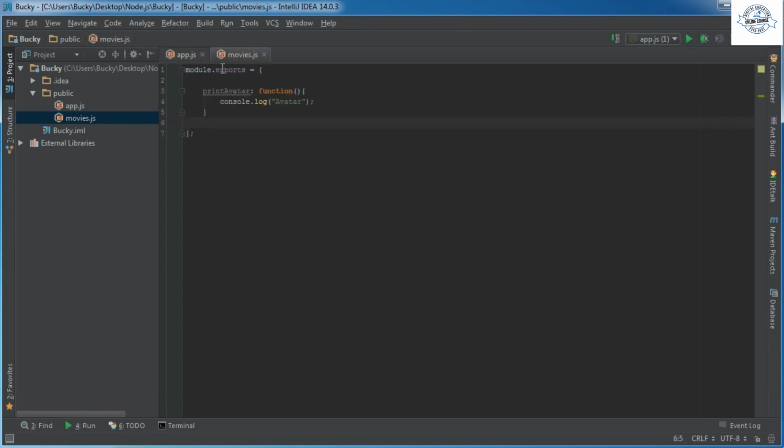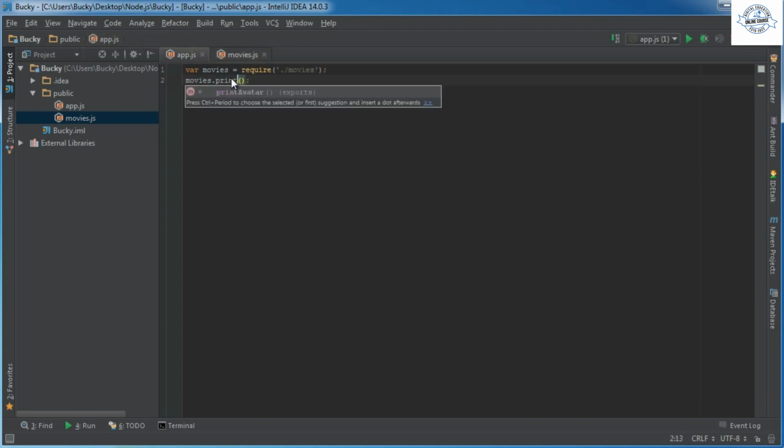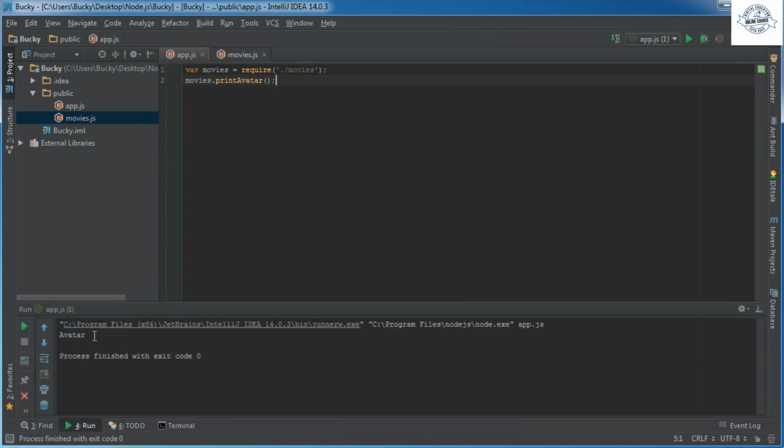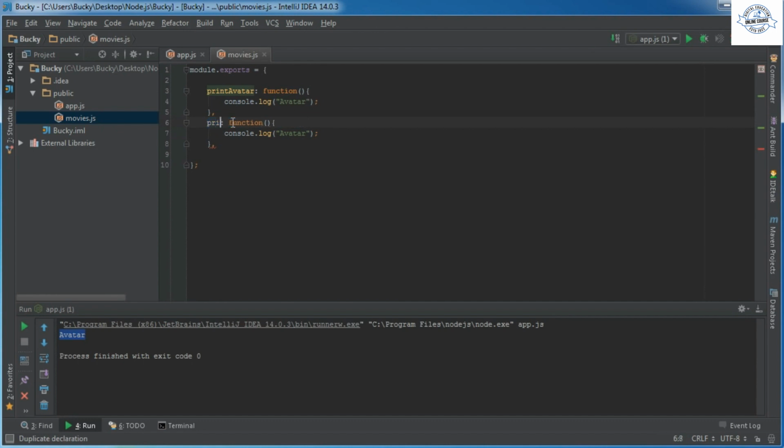Now what we're doing is we're saying this is the code that we want to export. Pretty convenient because we only had to write this function one time. So now we can just say movies.print avatar, and check it out, it would print out avatar. Now we can also do this with additional functions. Let's say we had a couple functions in here. Maybe print Chappie.